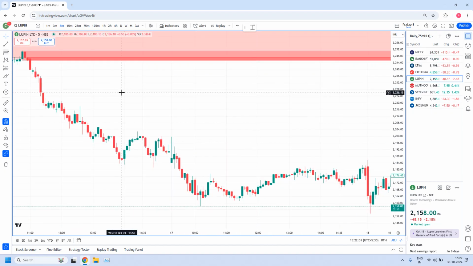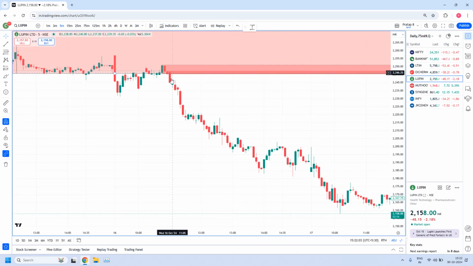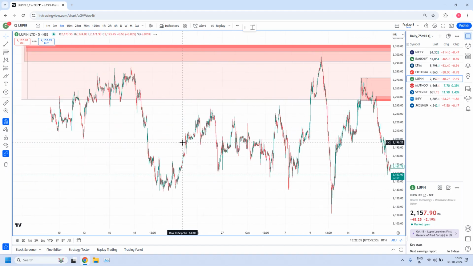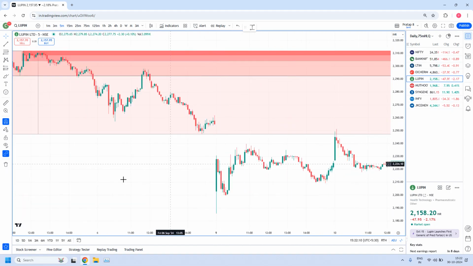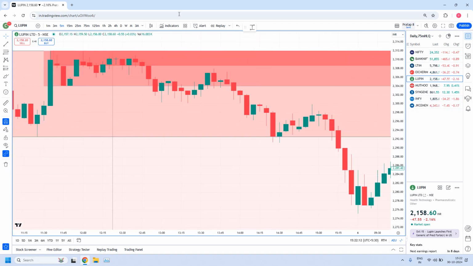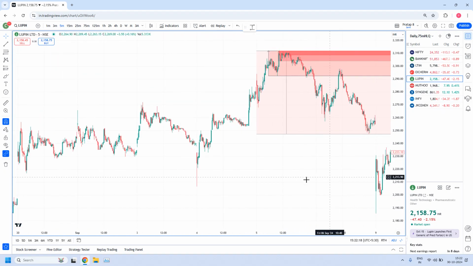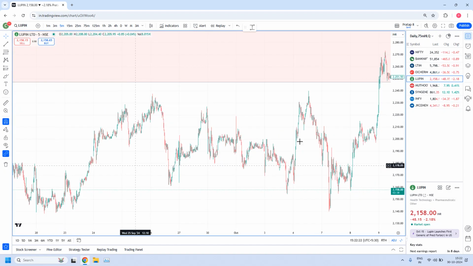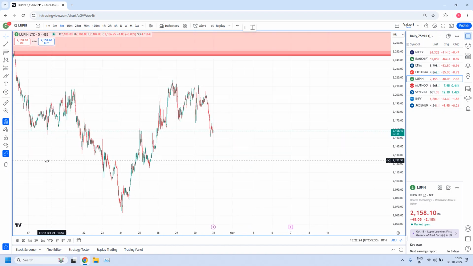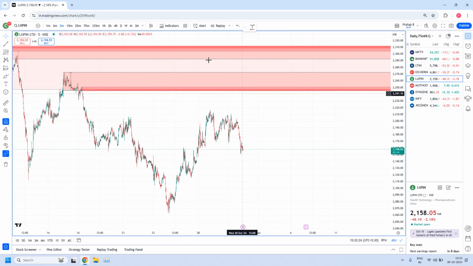Here you have a drop base drop. And here you have a fine-tuned 5 minute zone acting as a high liquidity zone. Rally base drop, tested several times here. I think we already discussed Lupin. But today prices did not enter into this zone.